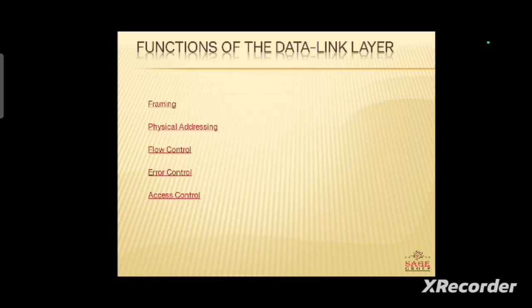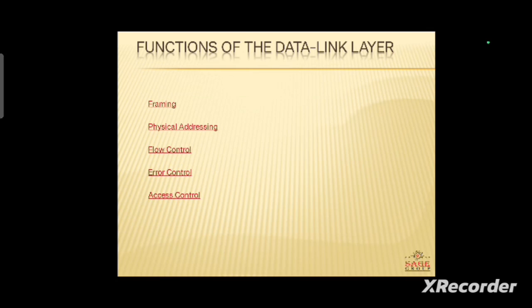Now these are the functions of the data link layer: framing, physical addressing, flow control, error control, and access control. Framing is nothing but a translation of the physical raw bit stream into packets, that is known as frames. Physical addressing in the data link layer adds a header to the frame that contains the destination address. Now the next is flow control.